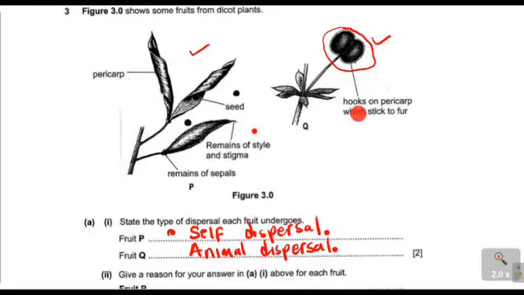Then for fruit Q, it's dispersed through animals because it has got the hooks. These hooks allow the fruit to stick to the fur of the animals, so these animals will be able to carry the seeds to other places where they are going to germinate. These are the reasons. So let us write now the reasons.